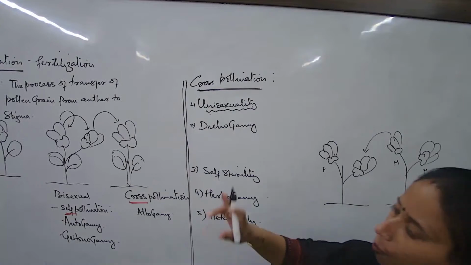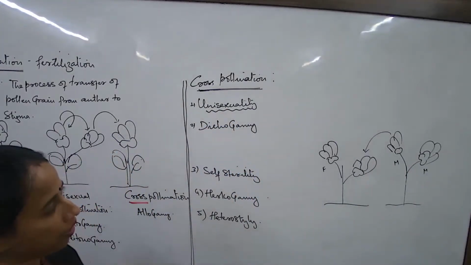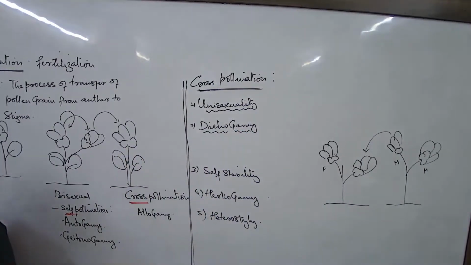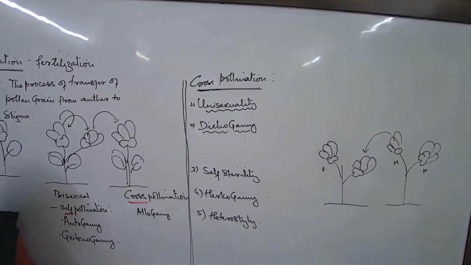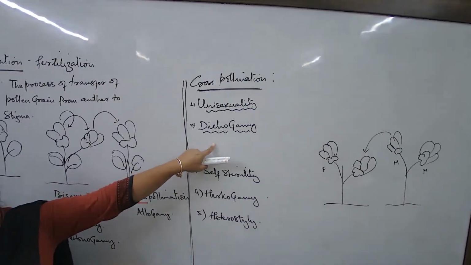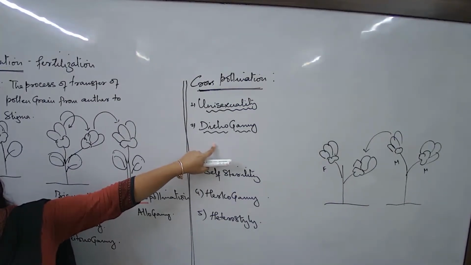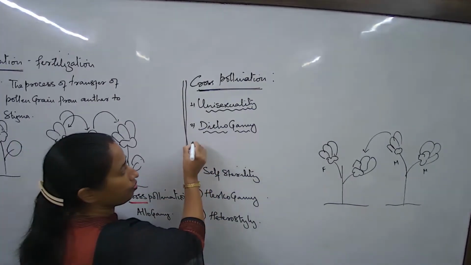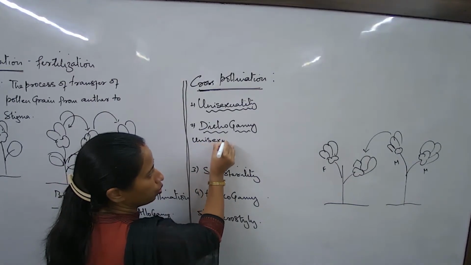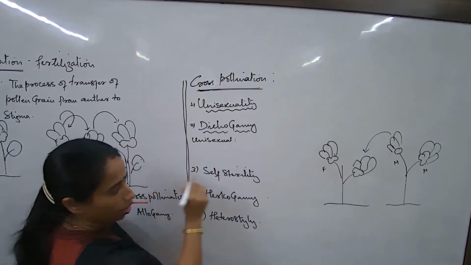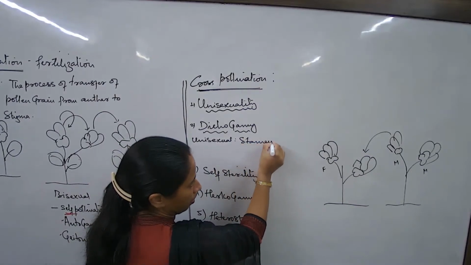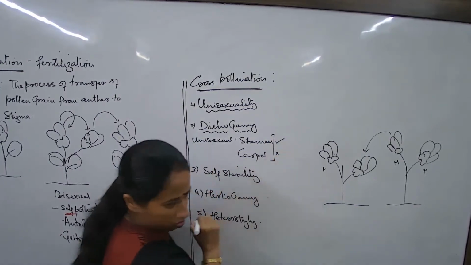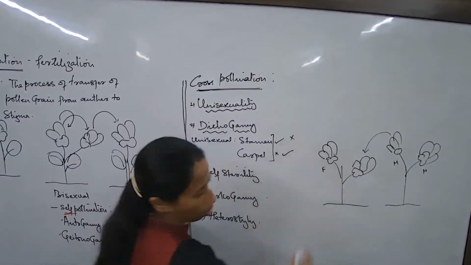Dichogamy, what is it? Just the opposite of homogamy. The definition of dichogamy is different maturation timing of the stamen and the carpel in flowers. But remember, I am talking about a unisexual flower only. In case of dichogamy, are the stamen and the carpel mature at the same time? No. If this is mature, this is not. If this is mature, this is not. This is what is happening.